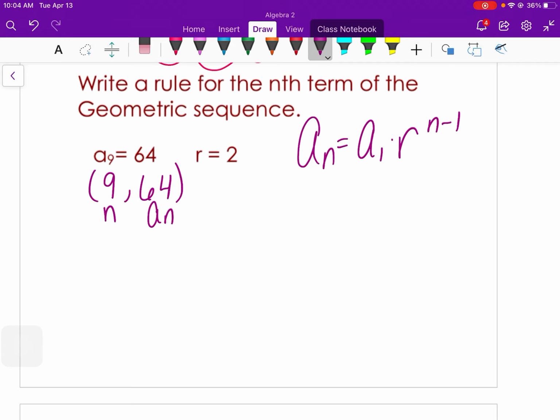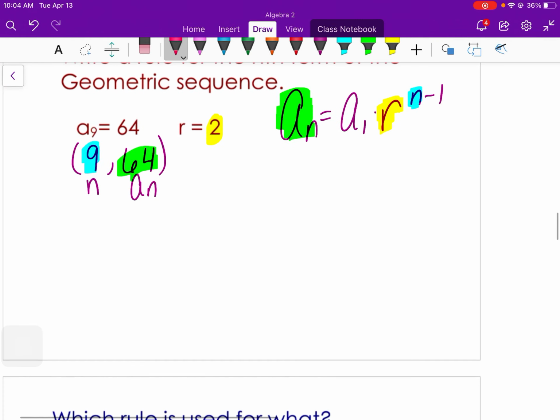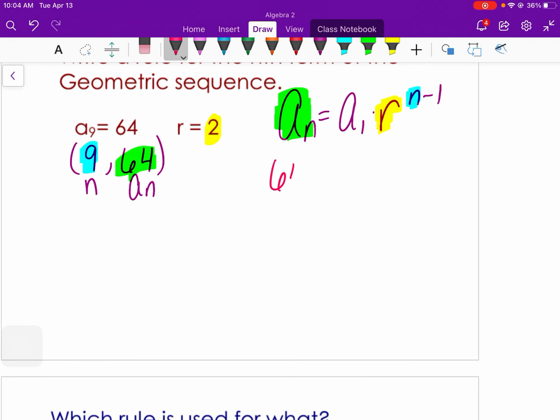And then r is 2. So you'd plug in the 2 for the r, you'd plug in the 9 in the n spot, and then you plug in the 64 for the answer. And then that would be able to get the a sub 1 isolated. So 64 equals a sub 1 times 2 to the n minus 1, so 9 minus 1 power.